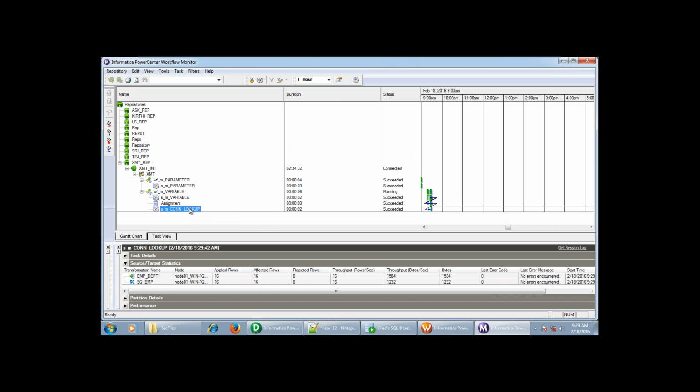Now it is running this. You can see it got succeeded. Okay, so why? Because the count is greater than 1 and it has triggered this connected lookup. So this is how we can define the variables at the workflow level, and we can assign the values by using the assignment task.